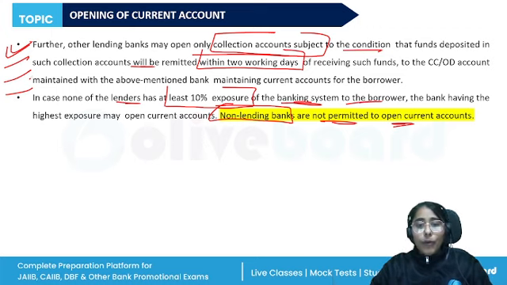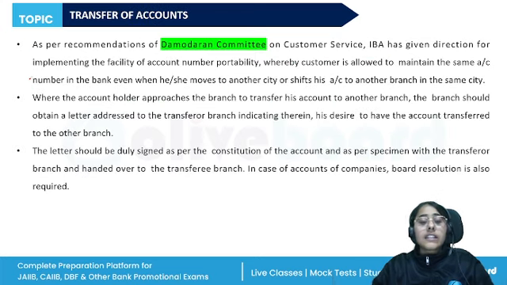Another important point regarding these accounts is the transfer of accounts. Customers used to face a lot of problem with transferring of account from one city to another, from one branch to another. To solve this, as per the recommendations of the Damodaran Committee on Customer Service, IBA has given direction